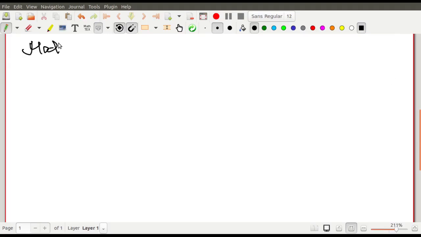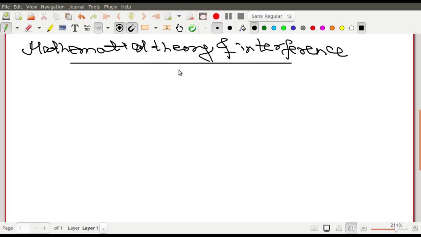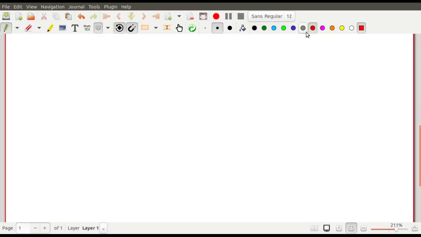Mathematical theory of interference. So you need two sources. তোমার দুটো source লাগবে. So দেখা যাক two source. How do I take the two sources?